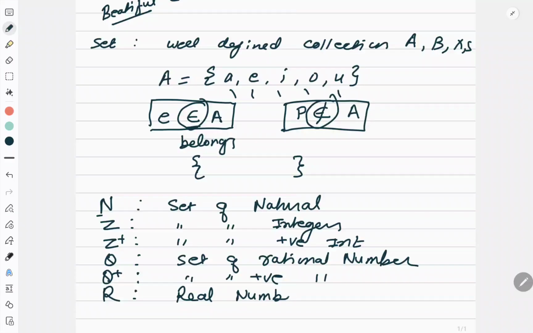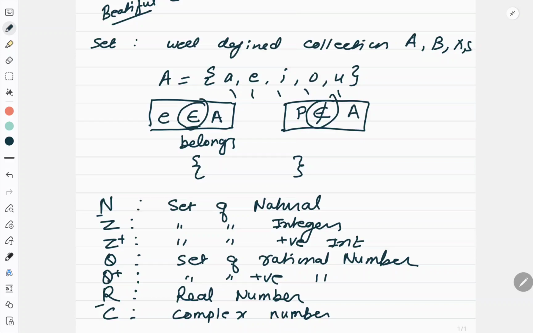So you should not get confused when you see the symbols capital R, capital Z. It is understood and well defined that Z represents the integers, R represents the real numbers. C is the set of complex numbers, which you will study in the complex numbers chapter. It is new for you right now, but you will go through it. This is the basic thing, and I should be very clear here that I cannot define things like collection of beautiful girls, collection of tall boys, collection of talented kids. All this I cannot talk about.